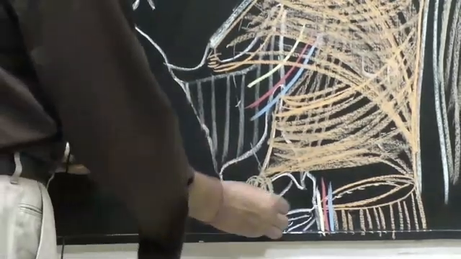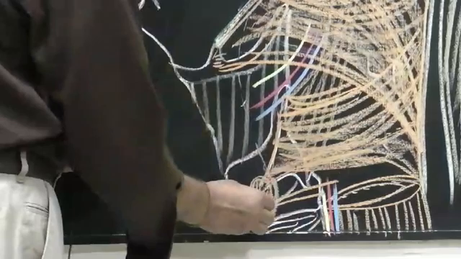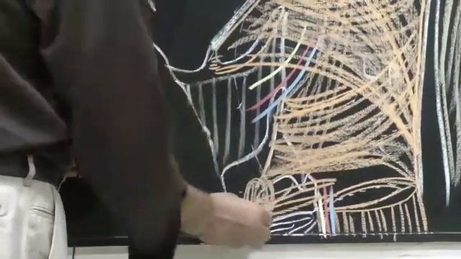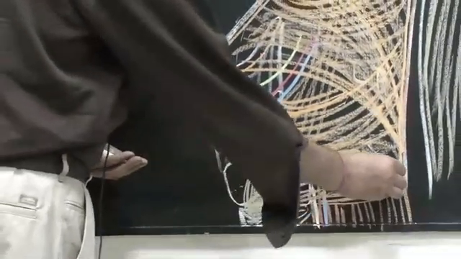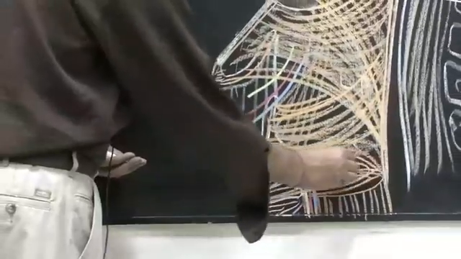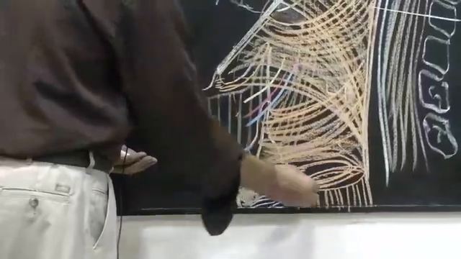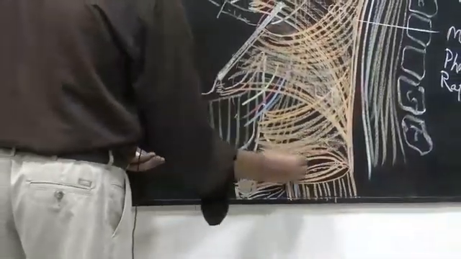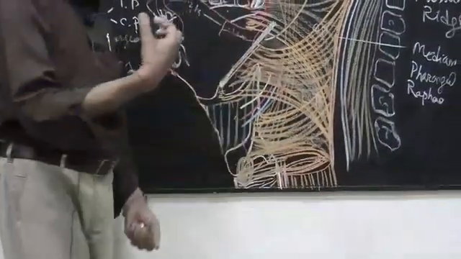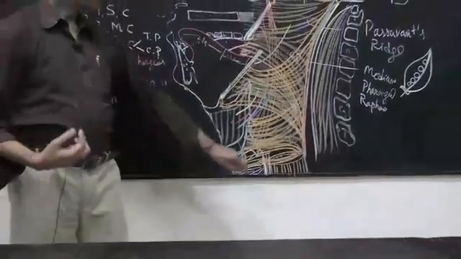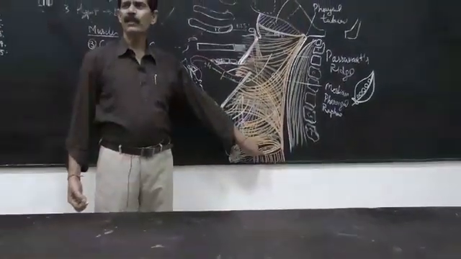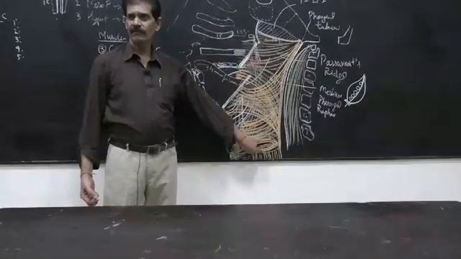So the cricopharyngeus has almost horizontal fibers, and they go around like palatopharyngeus. They also meet with their fellow on the other side. So they are also U-shaped, and they merge with the inner circular muscles of the esophagus.